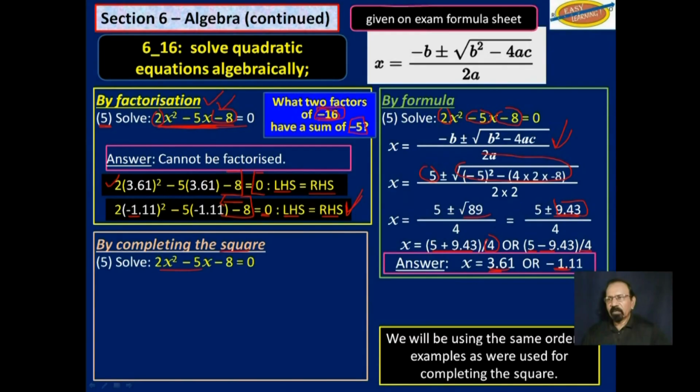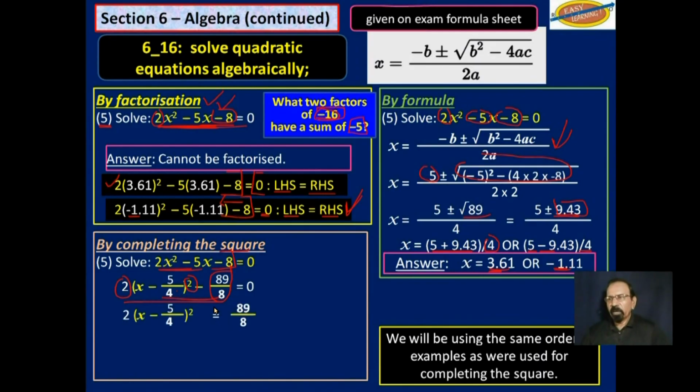Now, completing the square. We actually did this before. If we complete the square here, we get this, which is equal to 0. So now you know what we have to do. Get rid of that from the left-hand side, then get rid of that from the left-hand side, then get rid of that from the left-hand side, then get rid of the denominators.